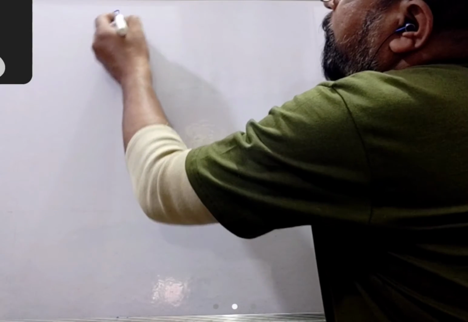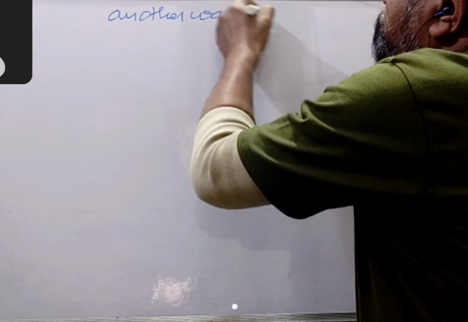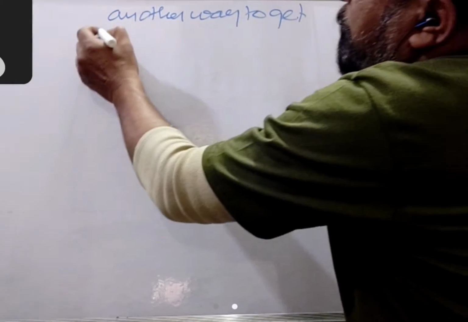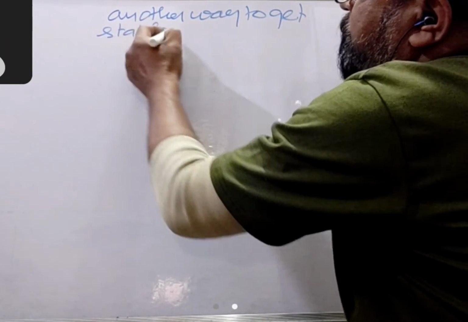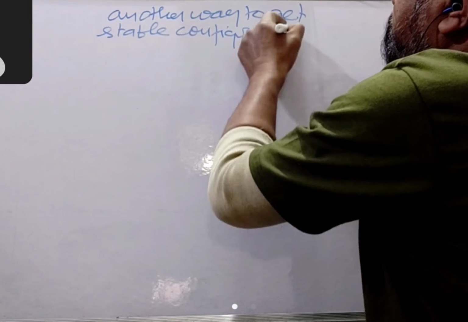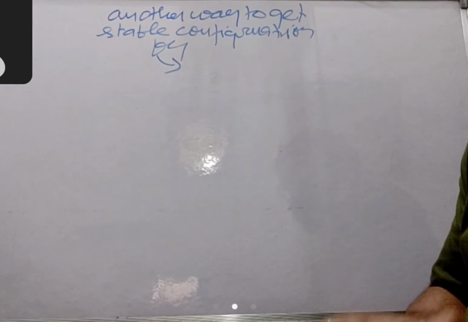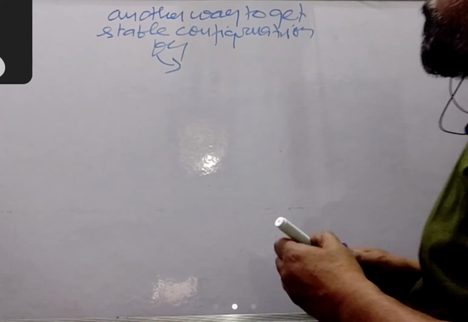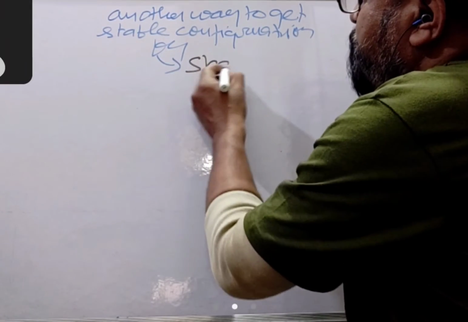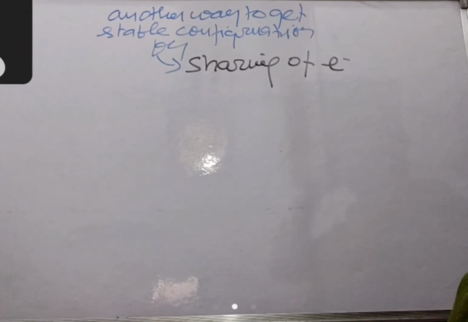This is one way to get the stable configuration, by exchange of electrons. Another way to get stable configuration is by sharing of electrons. Did you understand? Sharing of electrons. Right? Now, I hope you understand well.